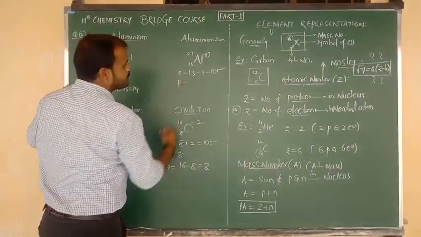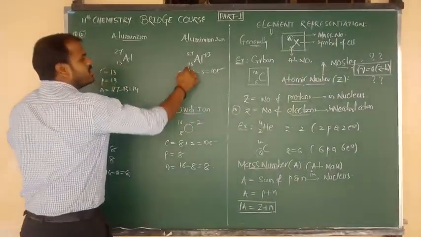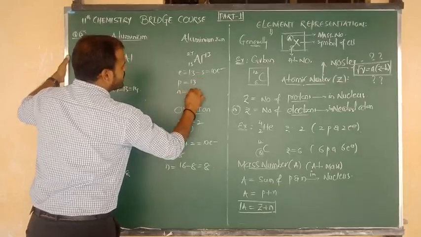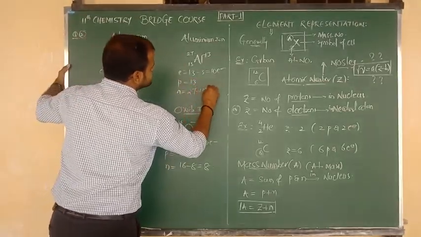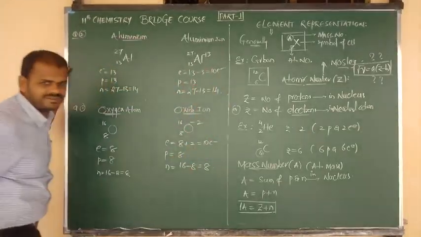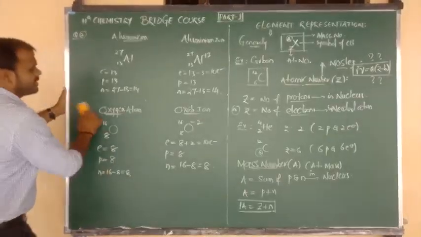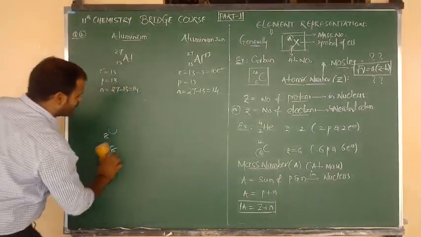Next, how to calculate the protons? Protons equal the Z value, and the Z value is 13. And neutrons, you know very well, are the mass number minus the atomic number: 27 minus 13, which equals 14. Okay, now beta? Good. Next, another very important compound I want to show you.